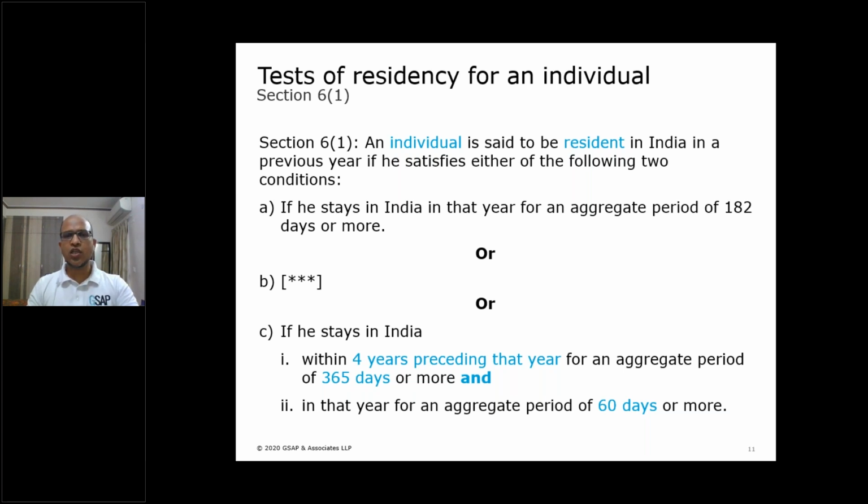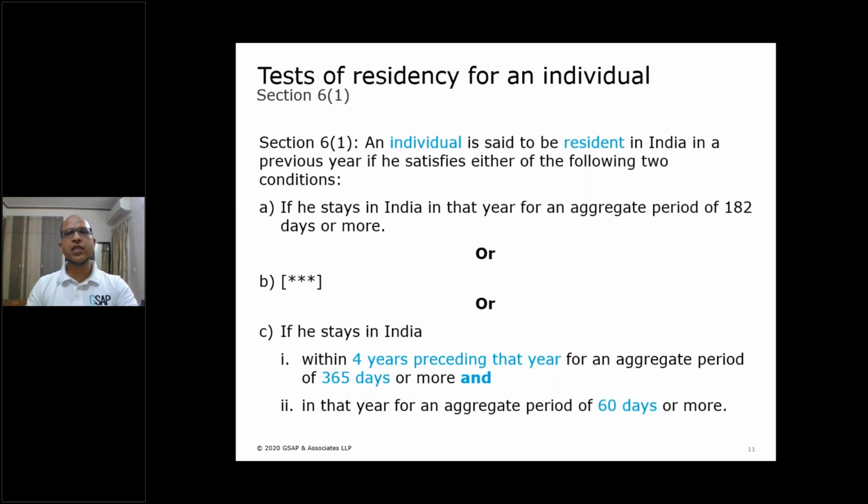Then also such a person becomes resident of India. To summarize, condition C has two limbs, 60 days in the relevant year and 365 days in the four preceding years, 60 plus 365. If he satisfies this condition as well, then he becomes resident of India.